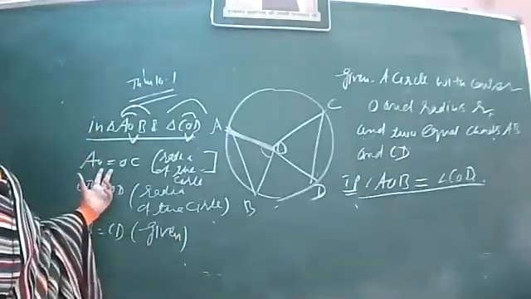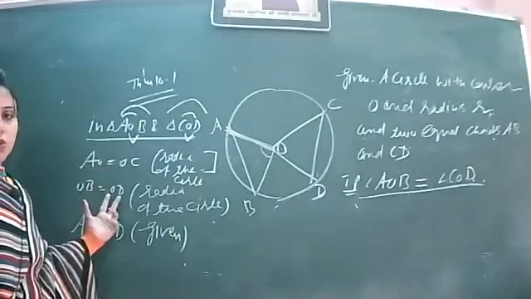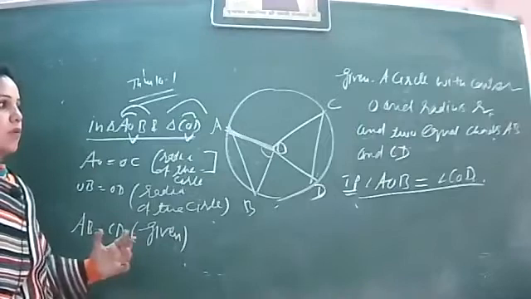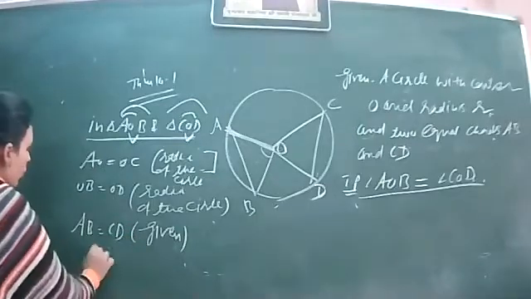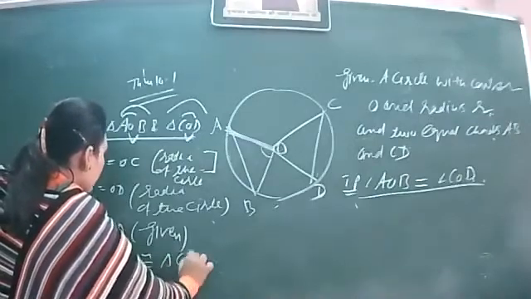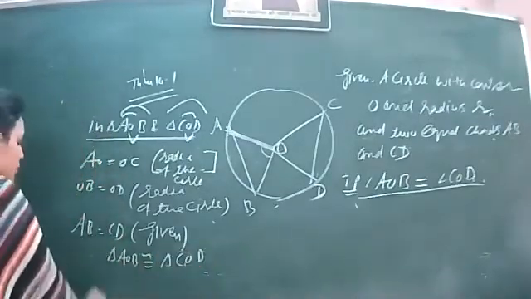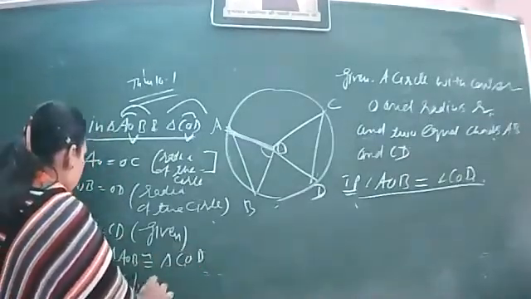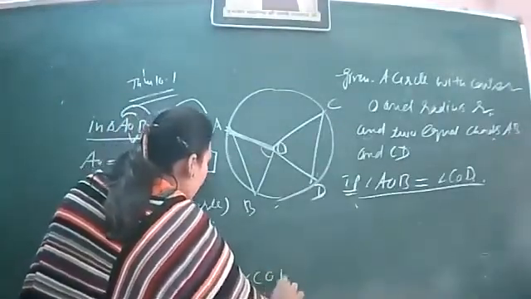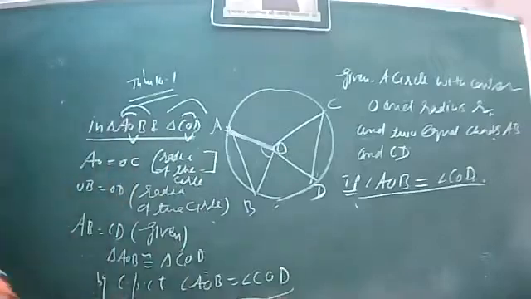These two due to the equal radii, these two again due to the equal radii, and these two because chords are equal to each other. So therefore, triangle AOB is congruent to triangle COD. So by CPCT, angle AOB is equal to angle COD, right?